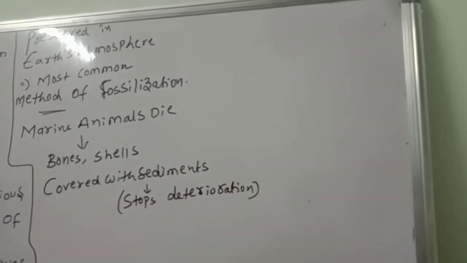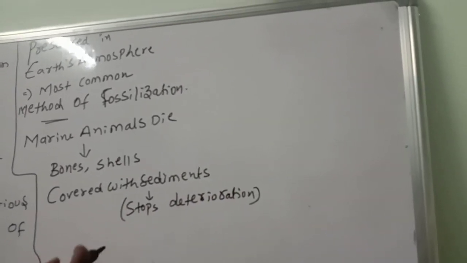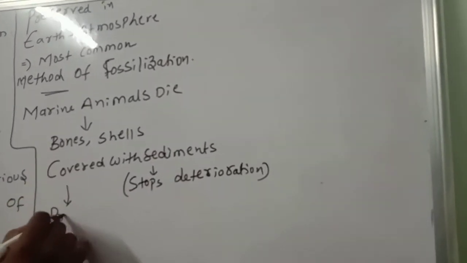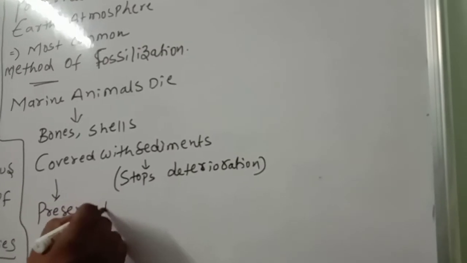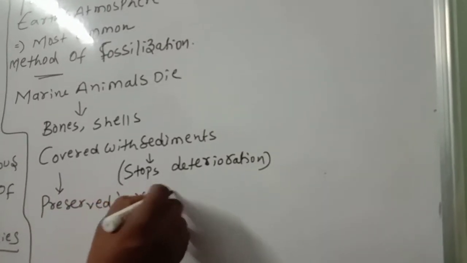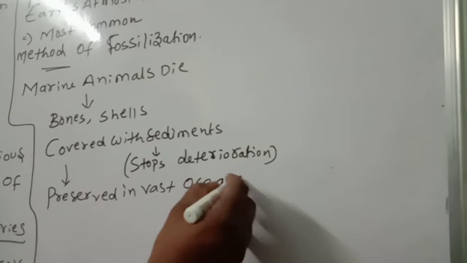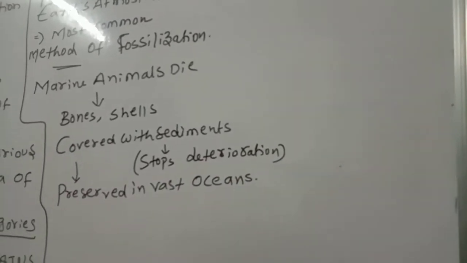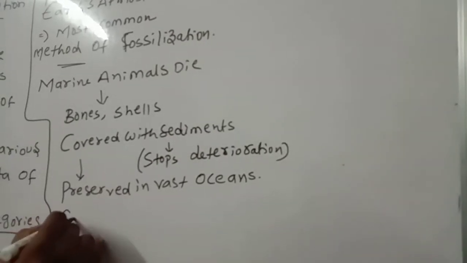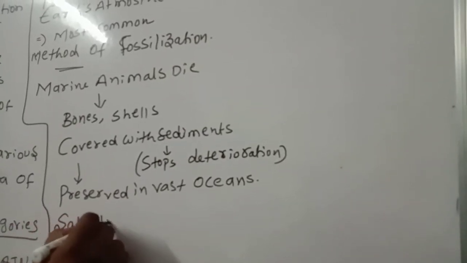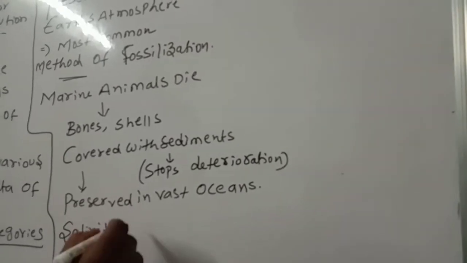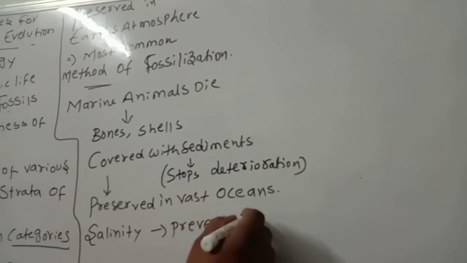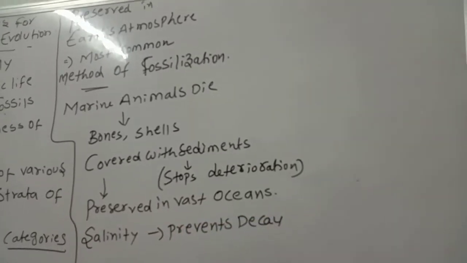Next, what is that one? They are preserved in vast oceans. This point you should remember. The sediments are protecting the bones and the shells, and also salinity. This point also you should remember. Salinity also prevents the decay of the objects.